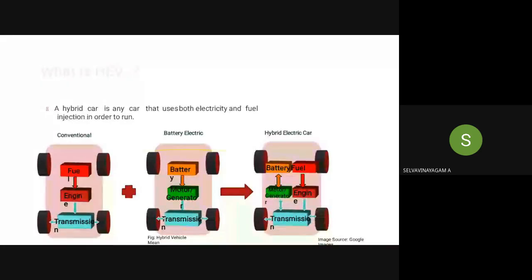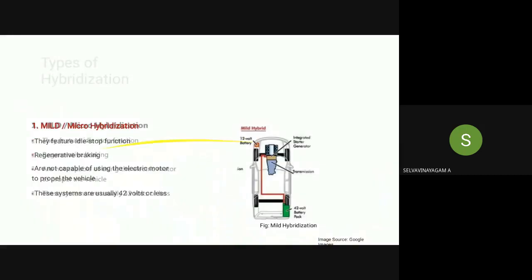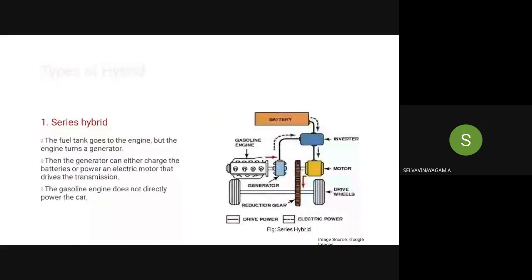Then first we have to see how the hybrid works. We can see the hybrid section, how that works. So here you can see how the connection is made. This type of hybrid is called the series type of hybrid. This series type is one type of hybrid power driven system for the vehicle.